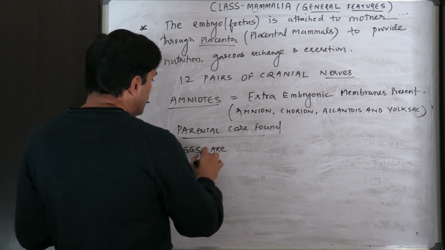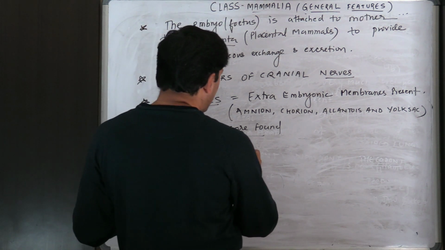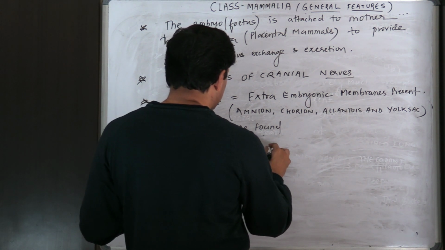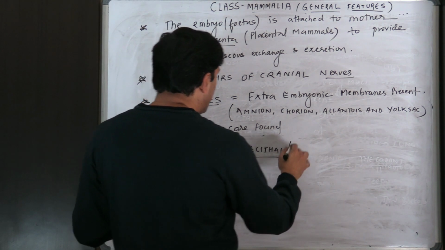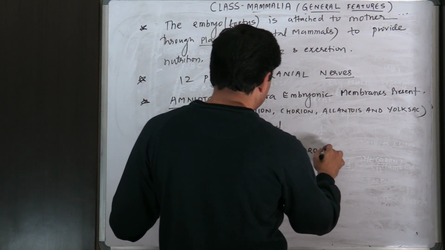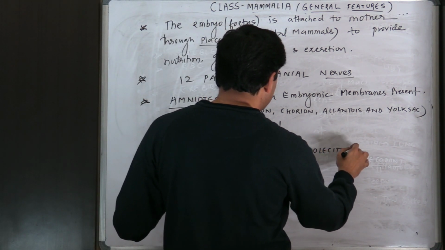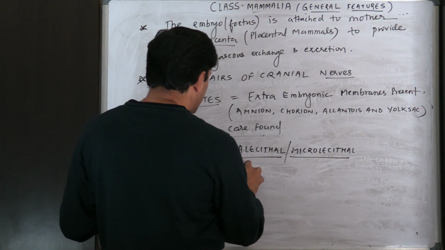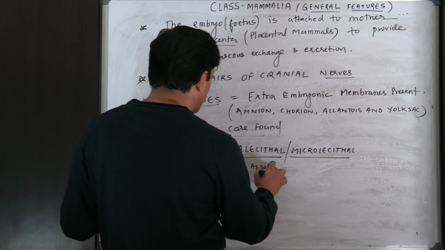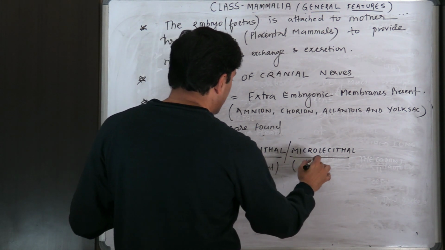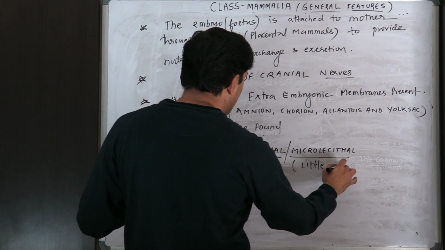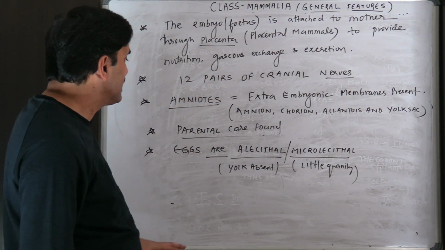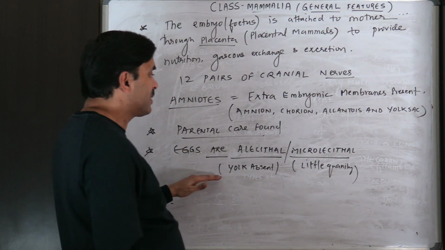And eggs are which type? Alecythal, or I can say microlecythal. What is alecythal or microlecythal? Very less amount of yolk or yolk absent. When it is found in little quantity, it is called microlecythal. When the yolk is absent, it is called alecythal. So eggs are alecythal or microlecythal.